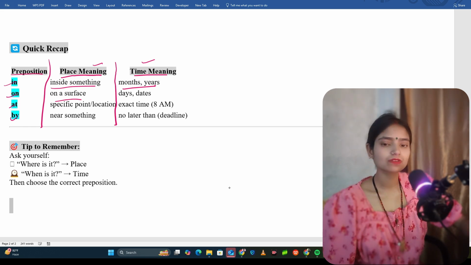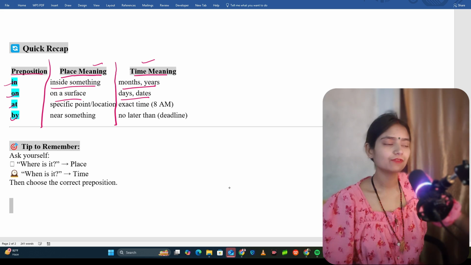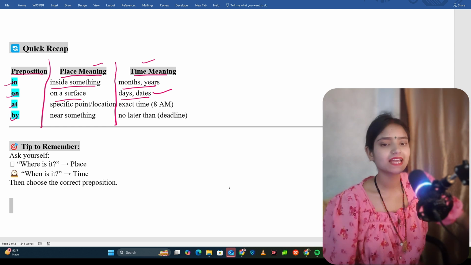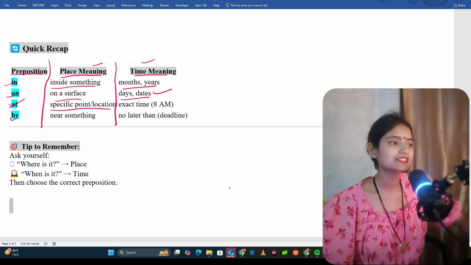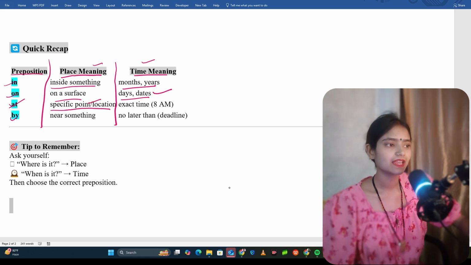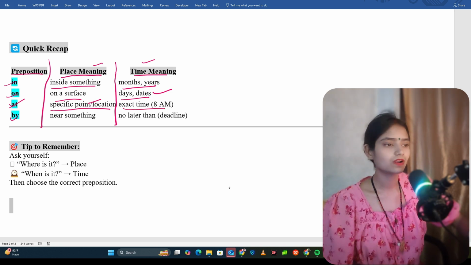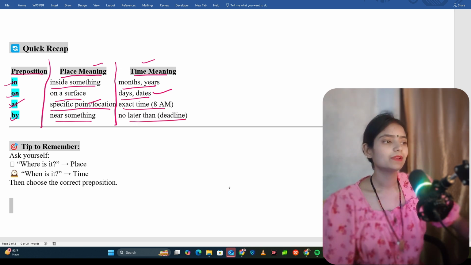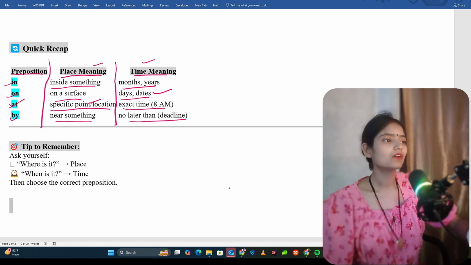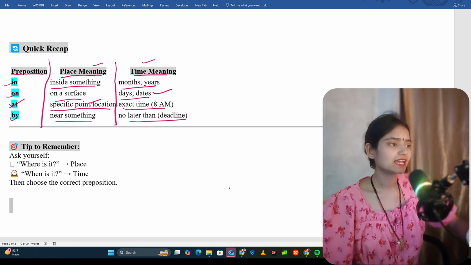On is used on a surface if we are talking about place. And if we are talking about time, then days and dates. Now come to at. At is a specific point or location, meaning the exact location you are giving, and exact time. All right, now by is what? By is near something, or no later than, a deadline. For place, near something; for time, no later than a deadline.